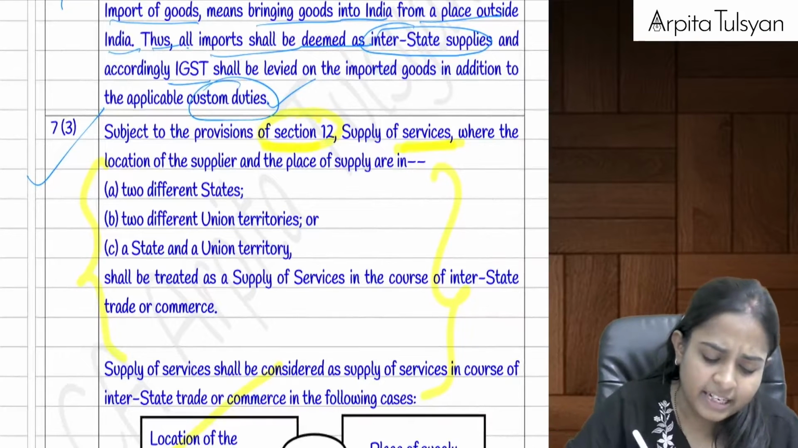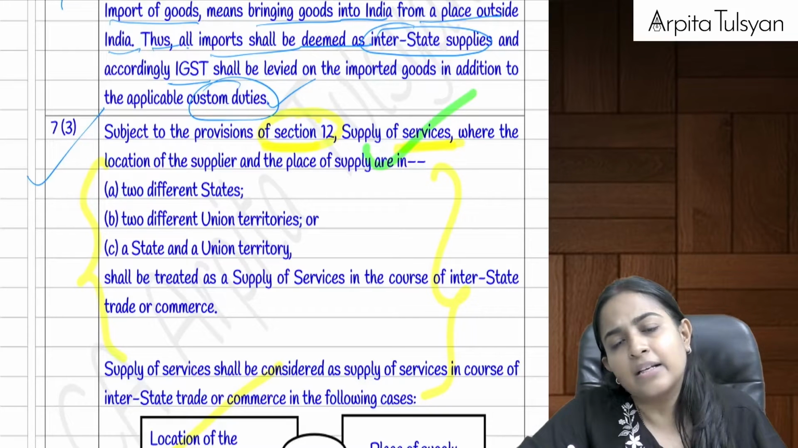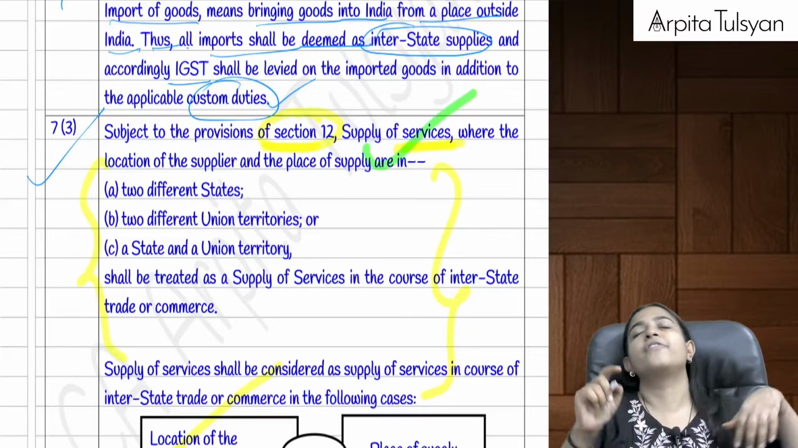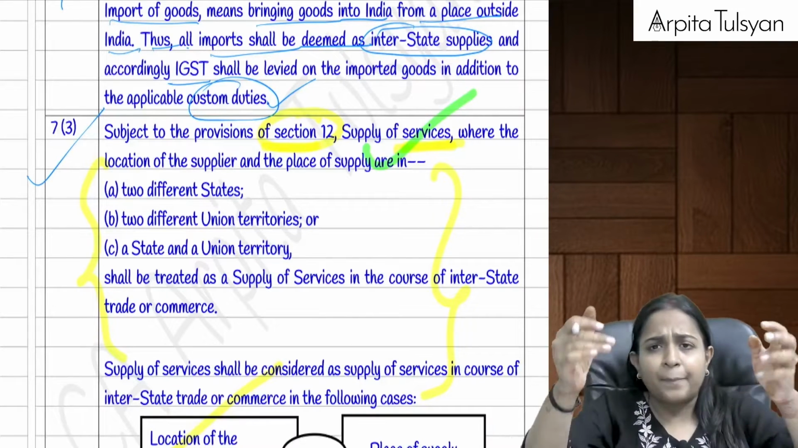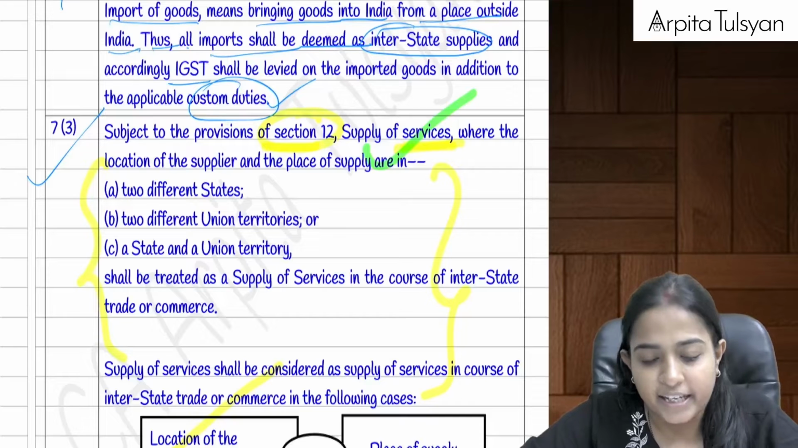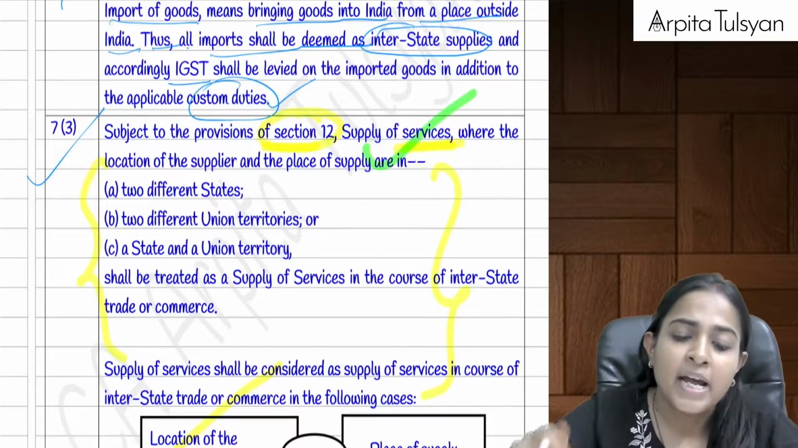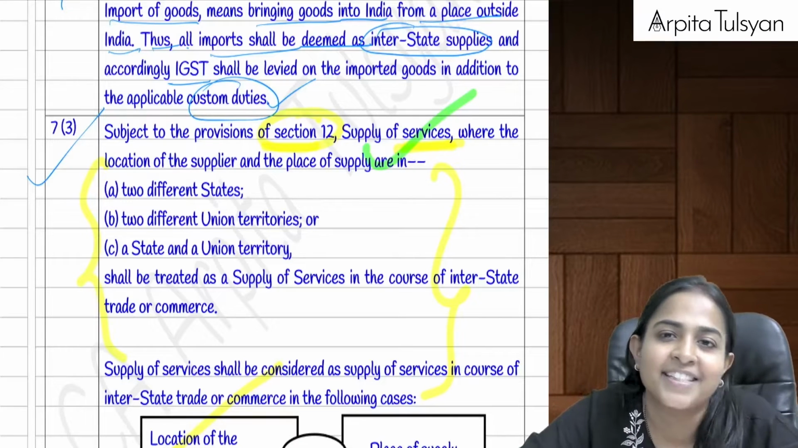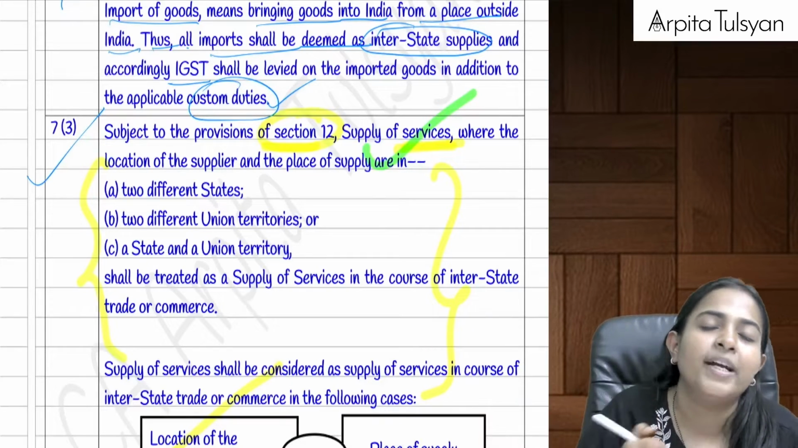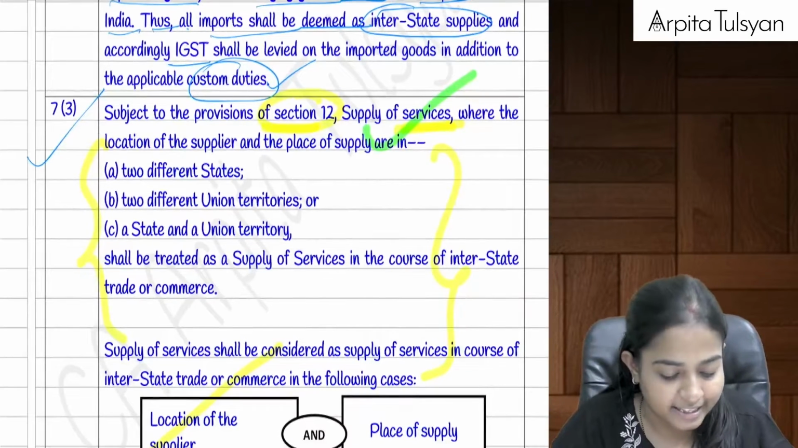Then section 7.3. Just like 7.1 and 7.2 were talking about goods, 7.3 and 7.4 talk about services. Supply of service will be considered as interstate supply of service when the location of the supplier and the place of supply are in two different states, two different union territories, or one state and one union territory. Then section 7.4 was talking about import of service into India. There you cannot say till the time it crosses the custom barriers, as service is intangible. So supply of service which is imported into the territory of India will be treated as supply of service in the course of interstate supply.